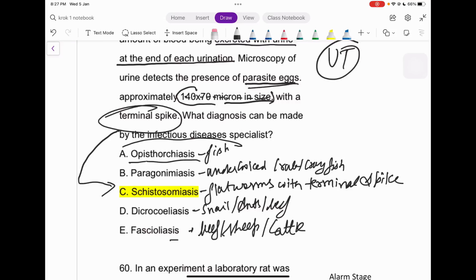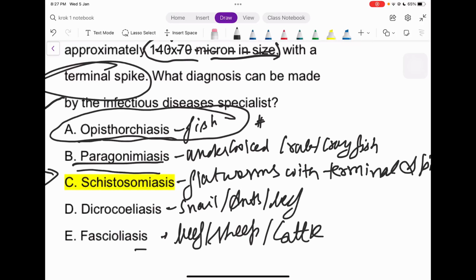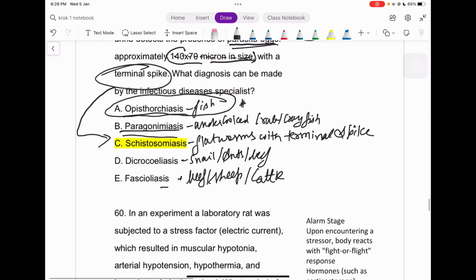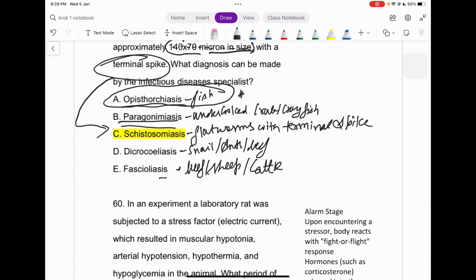Opisthorchiasis, that is present in uncooked fish, right? So you may also get a question like this if you are doing some other year's questions. If the patient has ingested some raw fish, what is that case? Okay, that is the fish. And the next one is paragonimiasis. They have never asked this question, but just for the sake of explanation of this option, paragonimiasis is just due to what? Undercooked crab or crayfish, right?